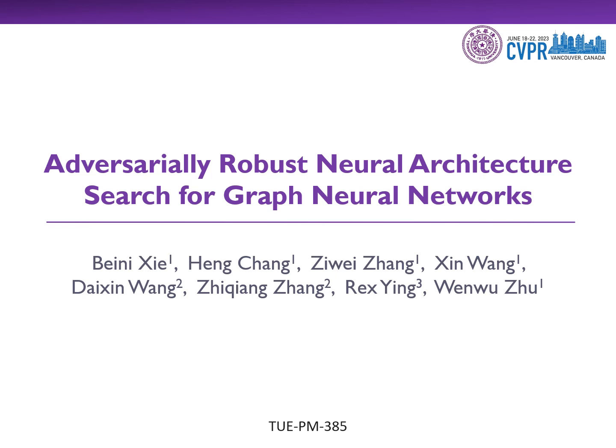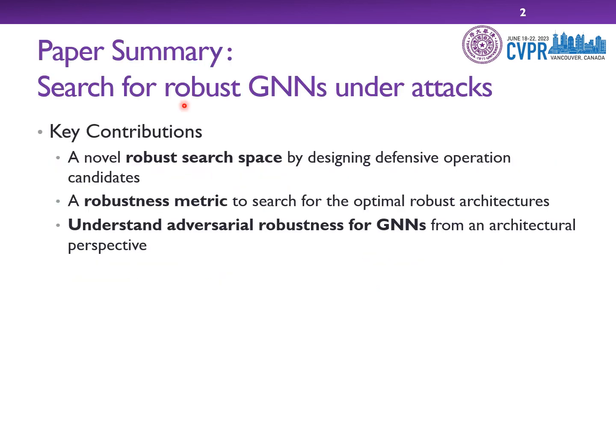It's a great honor to have the opportunity to introduce my work, Adversarially Robust Neural Architecture Search for Graph Neural Networks. First, I will briefly summarize our paper. The main purpose of this paper is to search for robust GNNs under adversary attacks. Around this topic, our paper has the following key contributions.